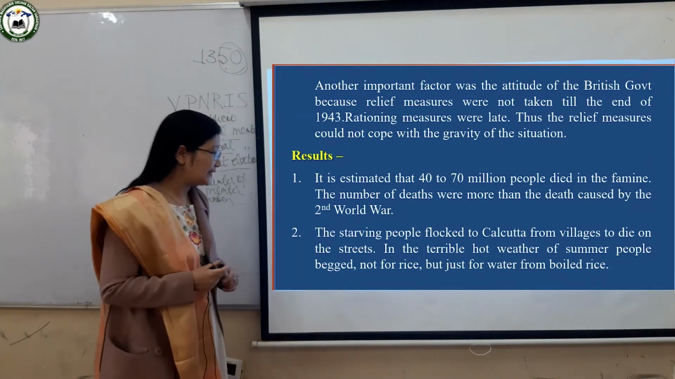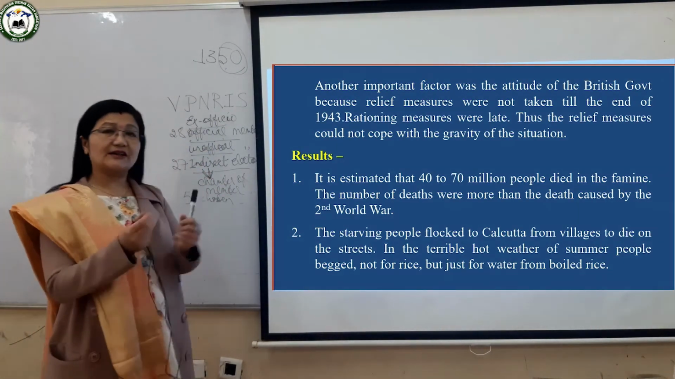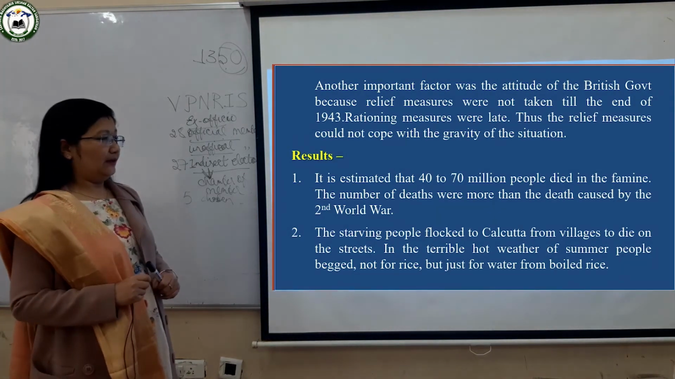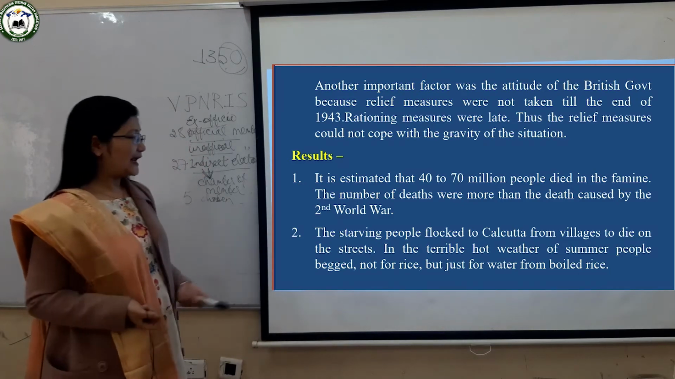They had no food to eat. So from the village, they came to the streets of Calcutta. They started to beg for food. They began to beg for rice.